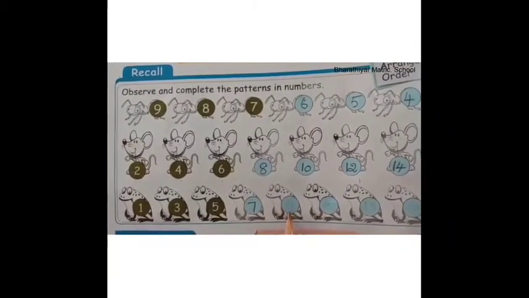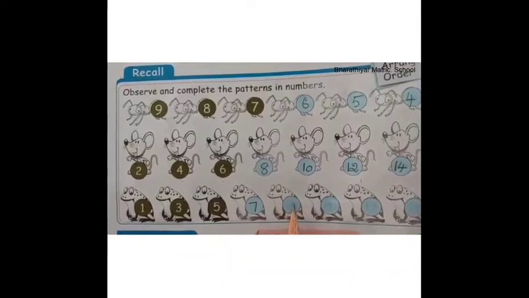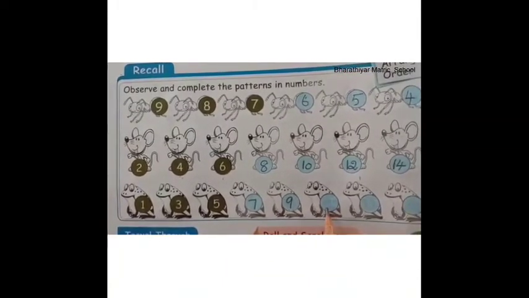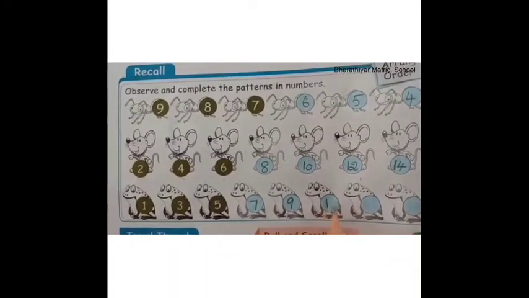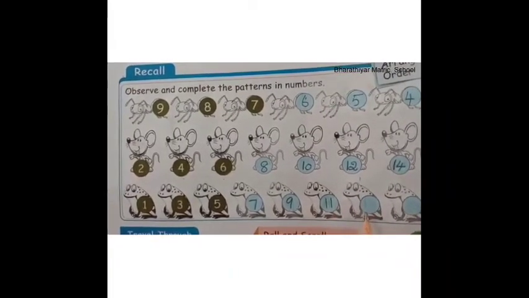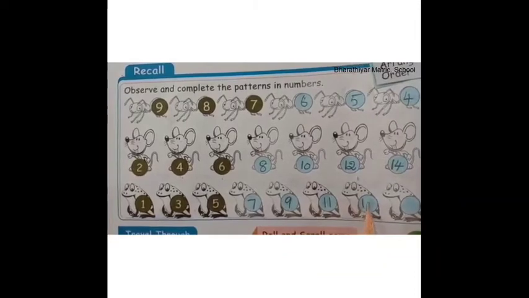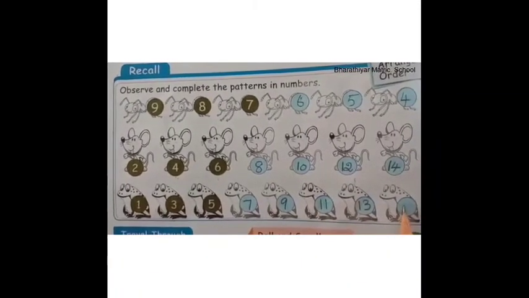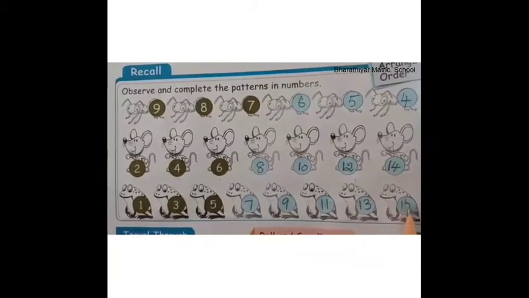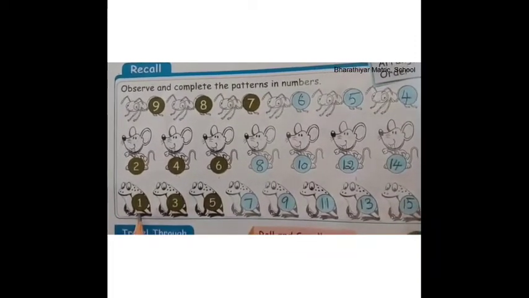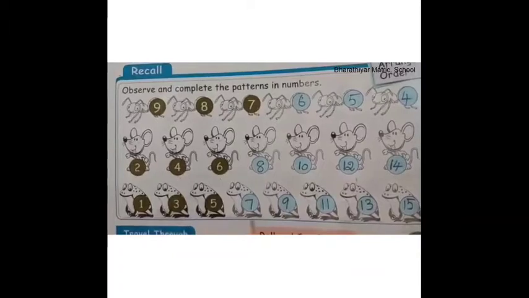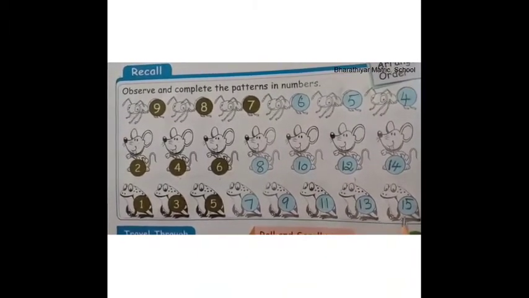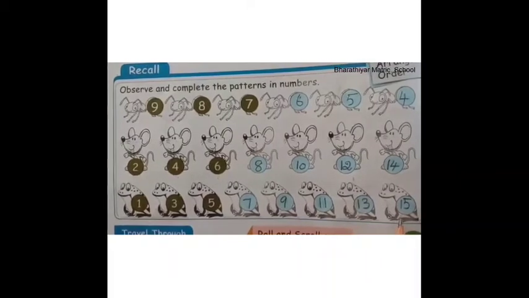Next, what do we have to write here? We have to write number 9 here. Here we have to write number 11. Here we have to write number 13. And here we have to write 15. 1, 3, 5, 7, 9, 11, 13, 15 are the odd numbers.